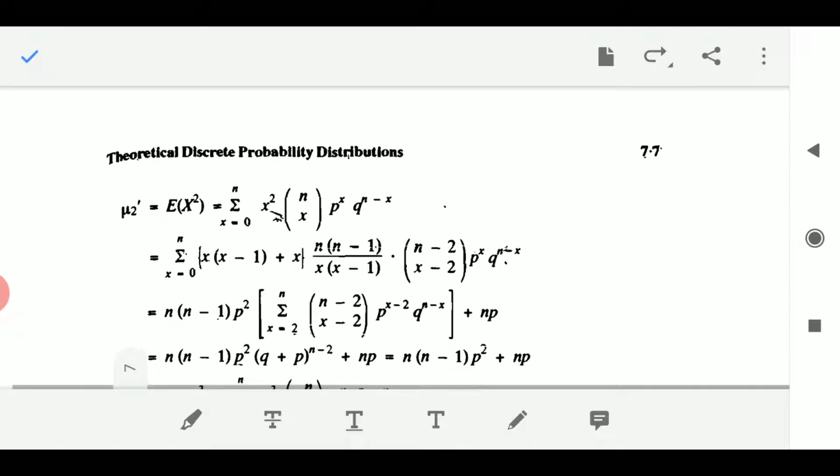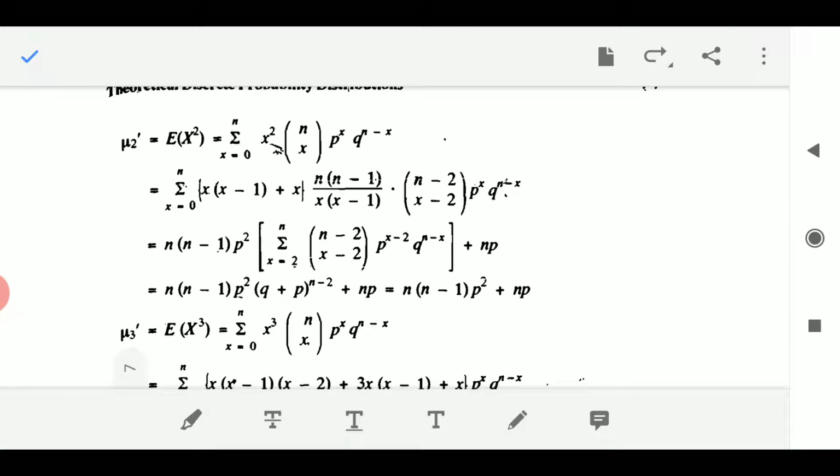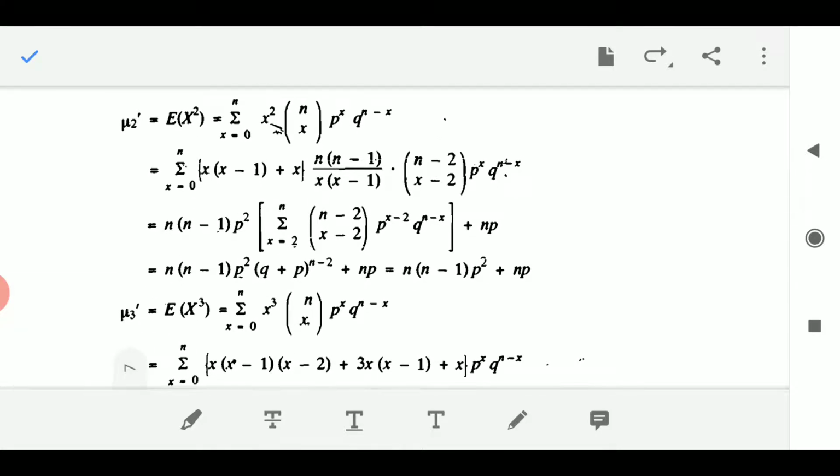Next thing is mu 2 dash. So I am putting r equals 2 here. Mu r dash is equal to the expectation of x to the power r. So when r is equal to 2, I will get E of x square. Similar properties I am going to make use of, which I have just now done for the mean.